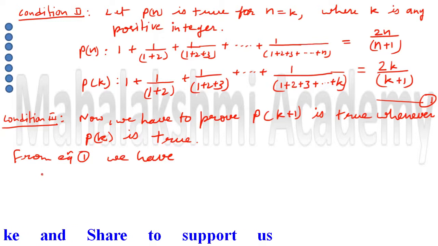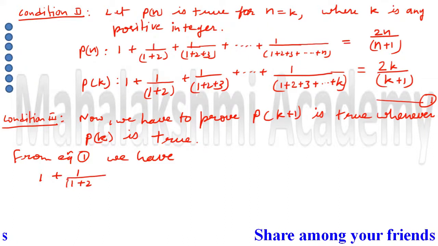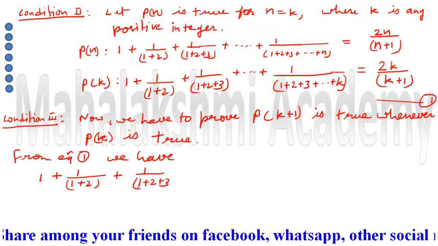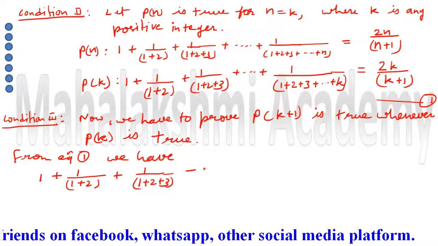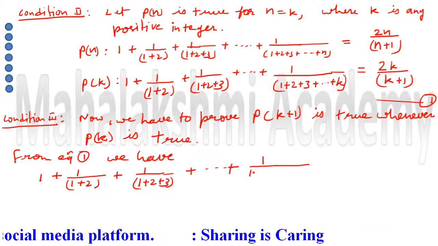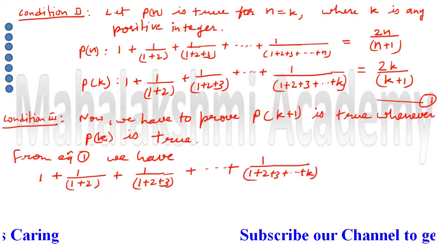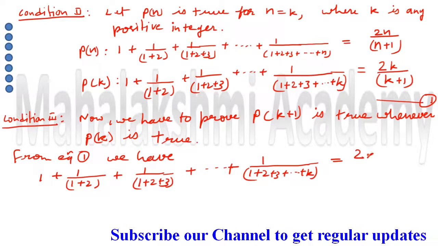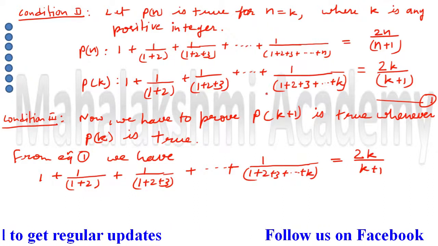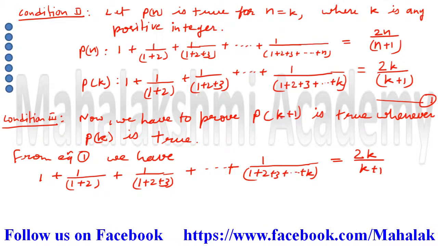It is 1 plus 1 upon 1 plus 2, then plus 1 upon 1 plus 2 plus 3, then plus, it is extended up to 1 plus 2 plus 3 plus extended up to k in bracket equal to 2k upon k plus 1. So this equation I wrote from equation first as it is without any change. Now with the help of this equation we have to obtain k plus 1.